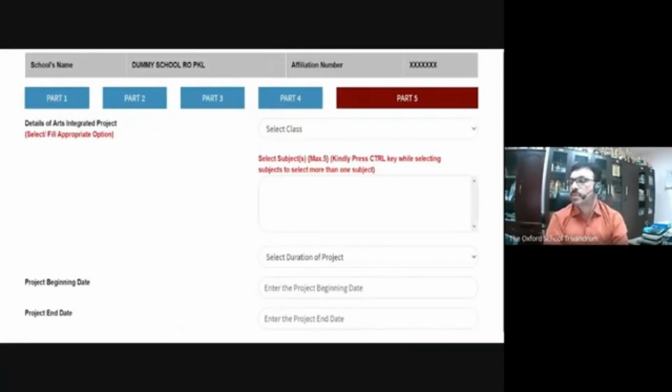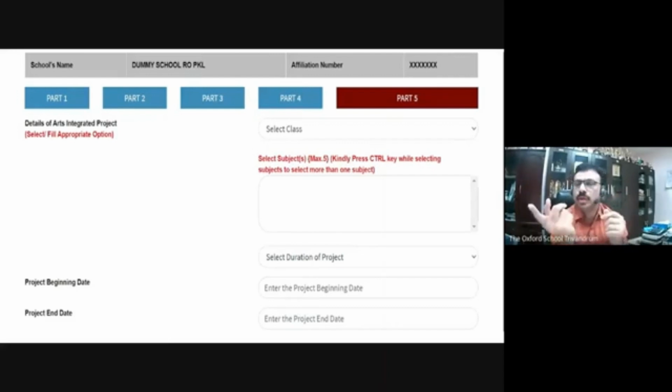Now this is part 5. This is the page wherein we are entering the project details. Grade 1 to 10 are supposed to do art integrated project, wherein grade 9 and 10 will have 5 maximum subjects, 5 projects we should say, out of which one can be integrated with the paired state for art integration.